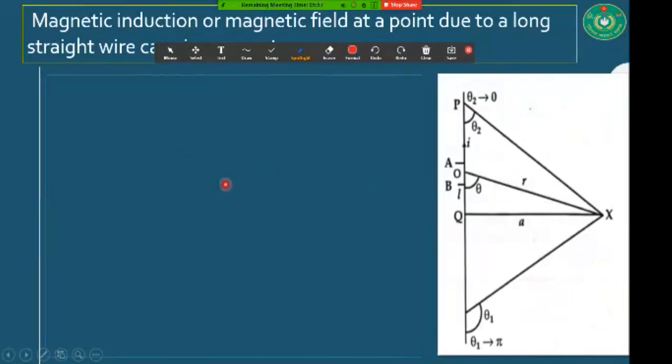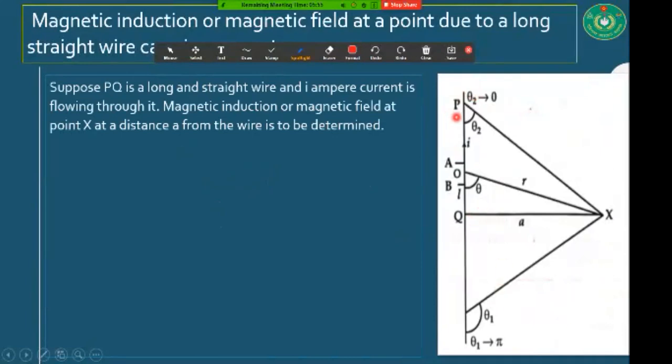Let's see. Suppose this is our wire, and this PQ length we have taken to determine the amount of magnetic field. We are going to determine the magnetic field at a point X, which is at a distance a from the wire. This is our point to determine the magnetic field. So the magnetic induction, or magnetic field, at point X at a distance a from the wire is to be determined.